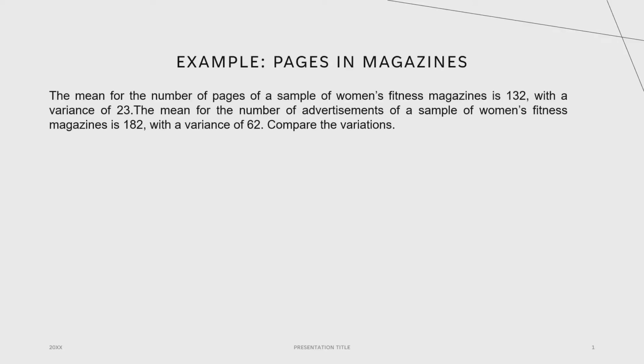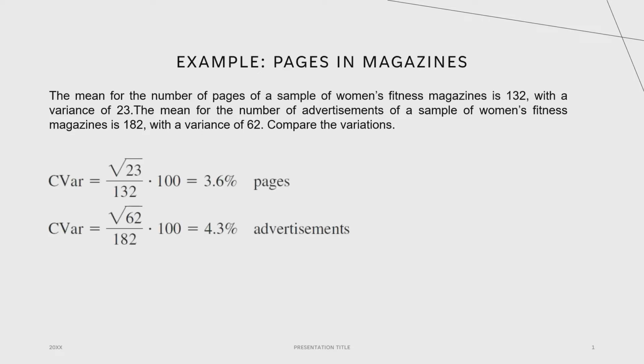So here is another example question for the coefficient of variation. The mean for the number of pages of a sample of Women's Witness magazines is 132, with a variance of 23. The mean for the number of advertisements of a sample of Women's Witness magazines is 182, with a variance of 62. Compare the variations.